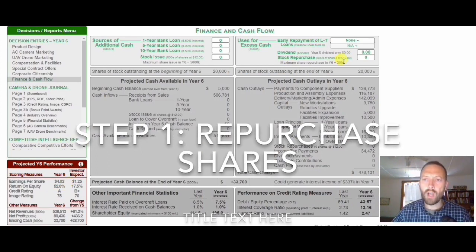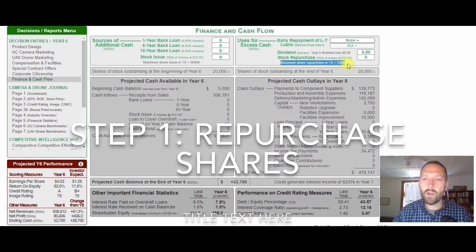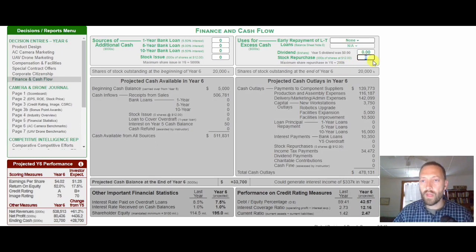Now, you don't want to purchase stock at a really high price, so you want your share price to be relatively small. In the first year, it's very small. And the board of directors says, well, we're just starting out, let's only let them repurchase a certain amount of shares. So they'll let you purchase up to 200,000 shares. So let's do that. Let's purchase 200,000 shares. And we're going to watch as our earnings per share will increase. And we're going to watch as we purchase shares, the reduction in shareholders' equity, which is right here.